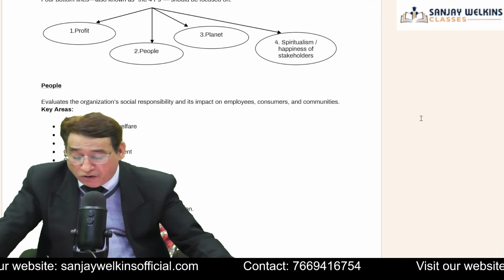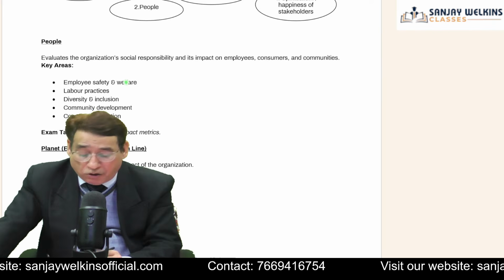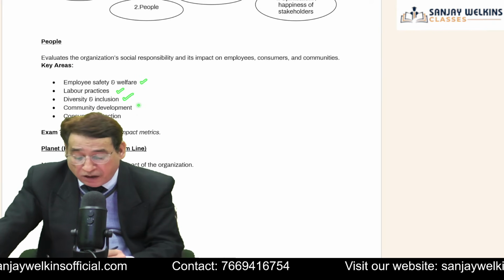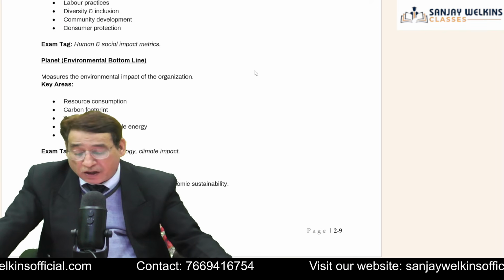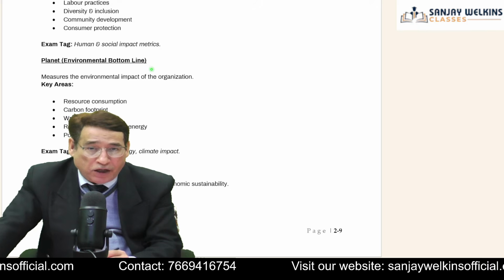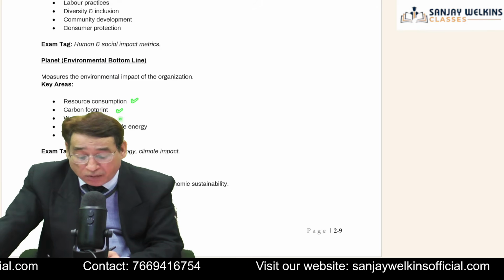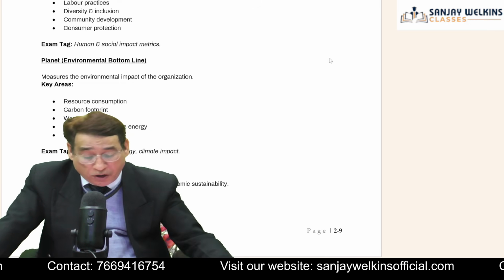Is it clear to you or not? I already told you when we say people, it means the entity should be concerned with employee safety, welfare, labor practices, diversity and inclusion, community development and consumer protection. Is it clear to you? Similarly, when we say planet, that means the entity should be concerned with environmental issues like resource consumption, carbon footprint, waste generation, recycling, renewable energy, pollution control, etc.